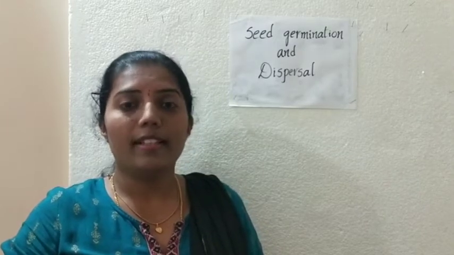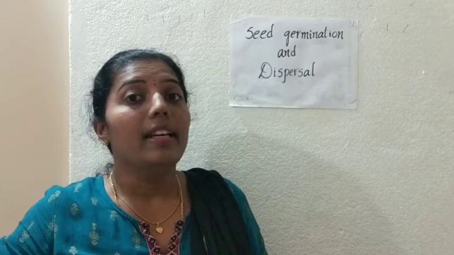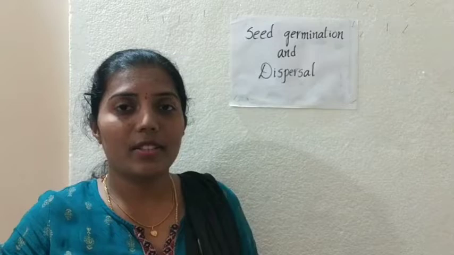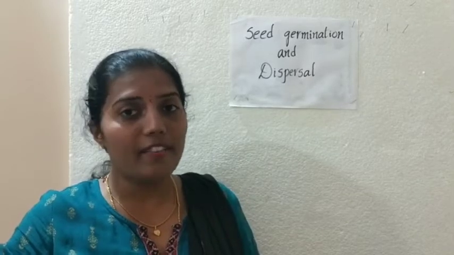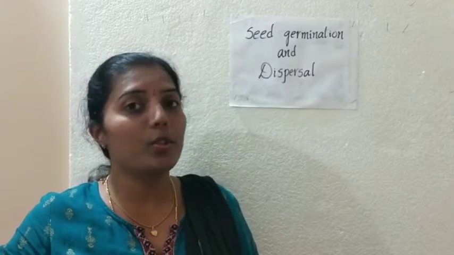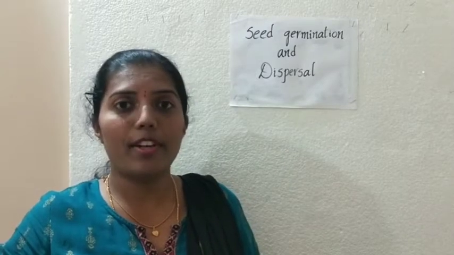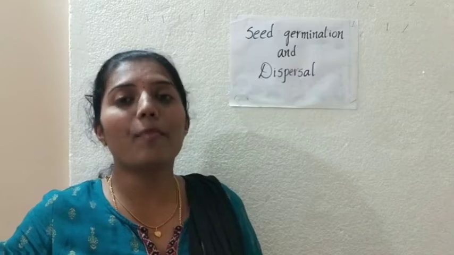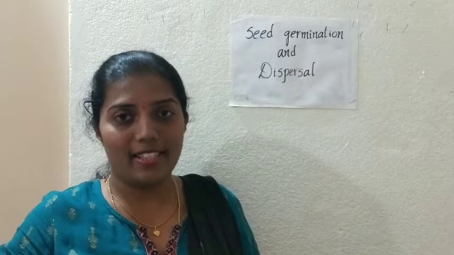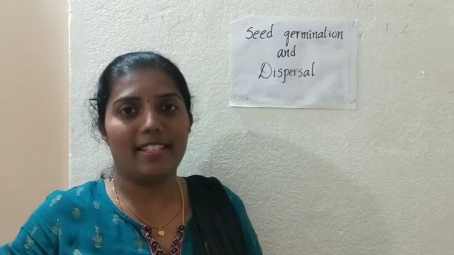And we know that the structure of the flower we have learnt, parts of the flower also we have learnt, and next types of flowers also we have learnt. What are types of flowers? Bisexual and unisexual flowers. And next we have learned about pollination also. And in pollination also there are two types, that is self-pollination and cross-pollination. And after that pollination, what we learned? Agents of pollination. What helps them to pollinate? They are called as agents. After that, we have also studied about fertilization.